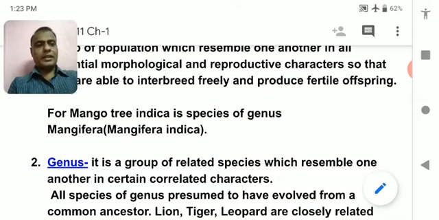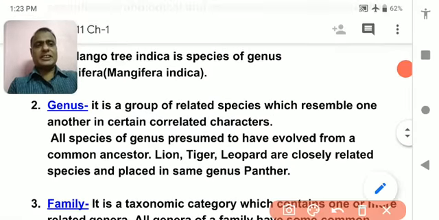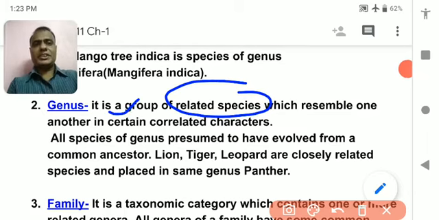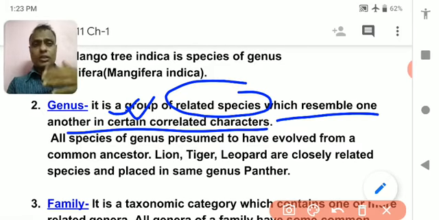A genus is a group of related species which resemble one another, meaning they look the same. But are they actually the same? No, they belong to different species, though their appearance looks the same.